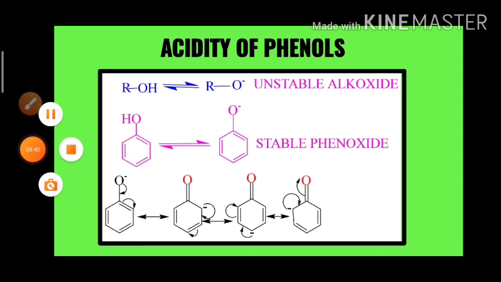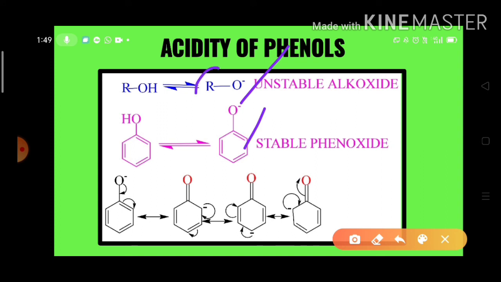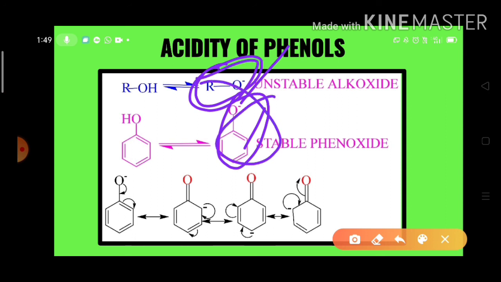Now we go for the acidity of the phenols. Look here. We know very well that alcohols and phenols both act as acids because they dissociate like this and release H plus ions. This is the alkoxide ion and this is the phenoxide ion. Compared to alcohols, phenols are strong acids because the alkoxide is not stabilized, whereas the phenoxide ion is stabilized by resonance structures like this. So phenols are stronger acids than alcohols due to these resonance structures.